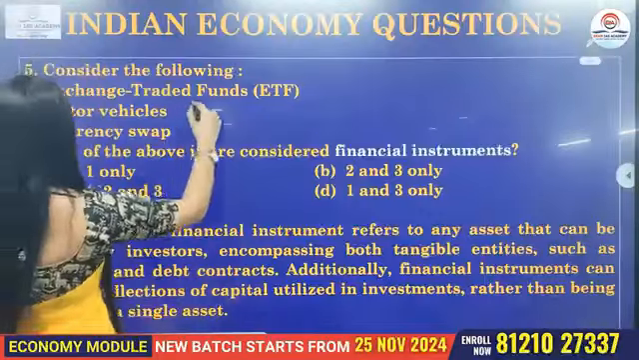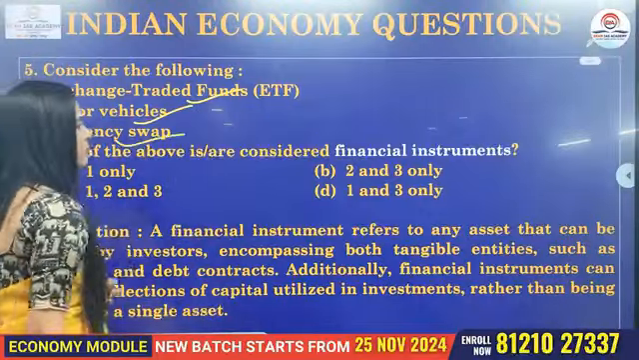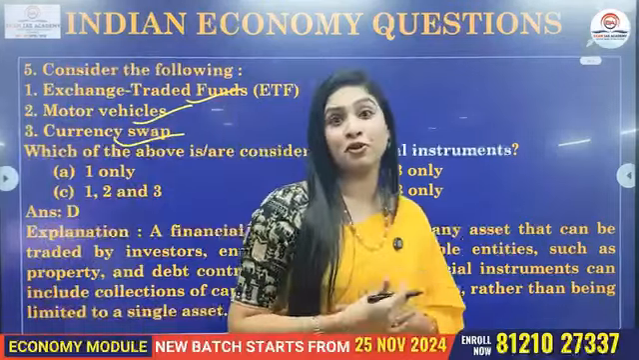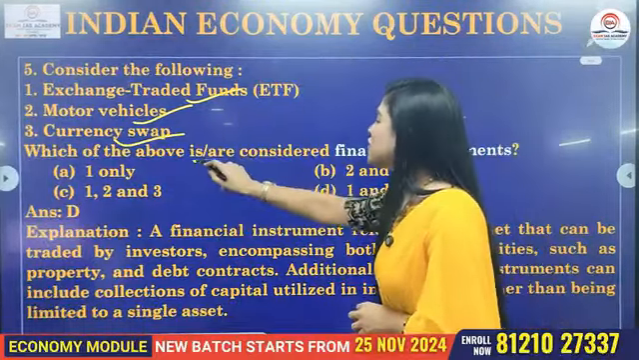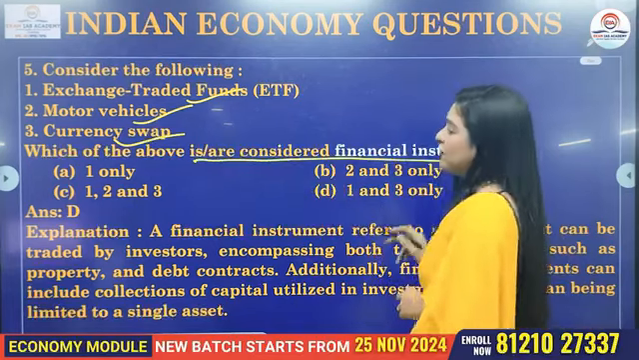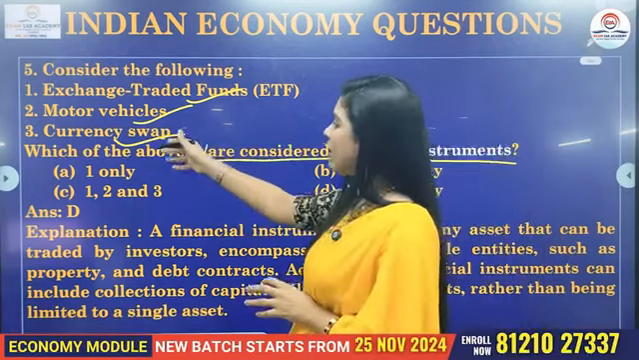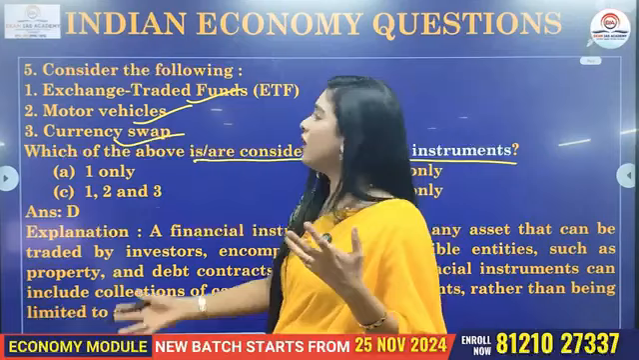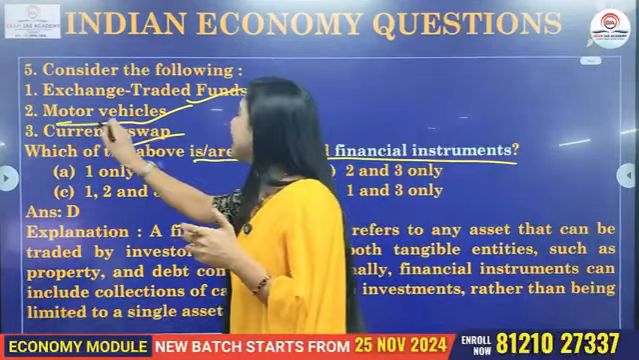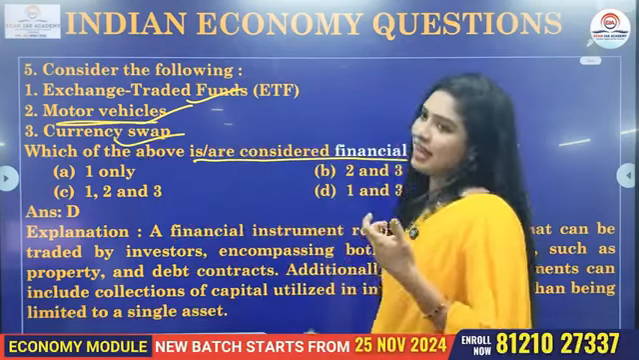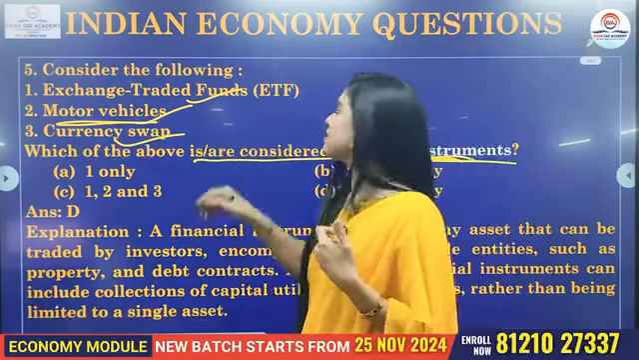Now, the next question. Consider the following: ETF, motor vehicles, currency swap. Again, a question from your financial markets or instruments. It is as follows. Which of the above is considered as a financial instrument? All the above, or should we eliminate? The moment you see this question, we all know that motor vehicle cannot be a part of financial instrument.